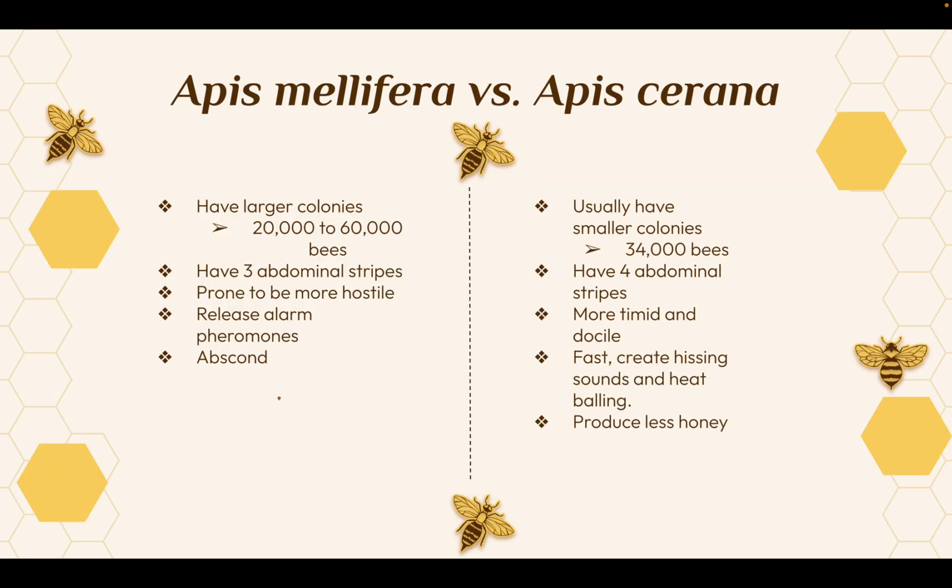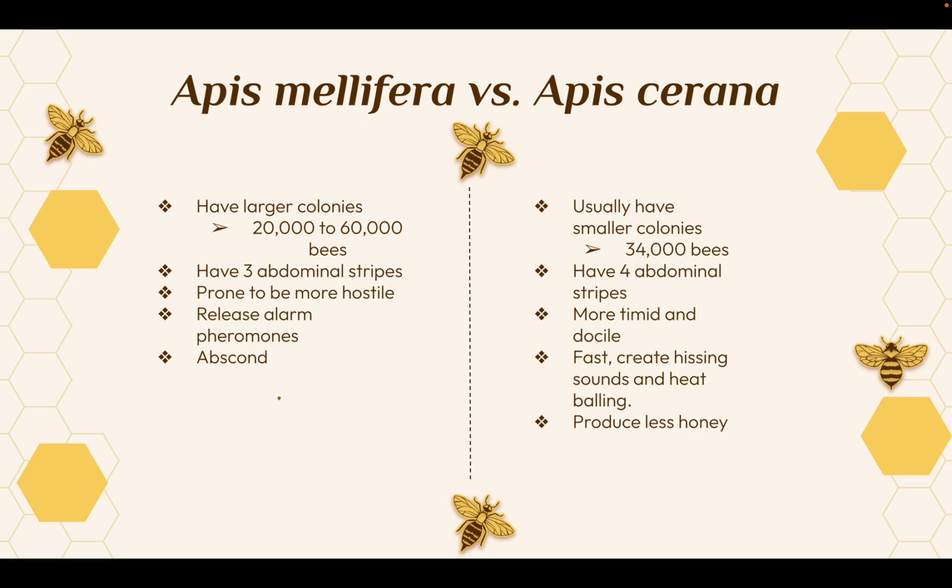Now, what is the difference between Apis mellifera and Apis cerana? On the left, we have our western honeybees, and on the right, we have our eastern honeybees. So starting on the left, western honeybees usually have larger colonies ranging from 20,000 to 60,000 bees. They have 3 abdominal stripes. They're prone to be more hostile when danger arises. They release alarm pheromones, and they abscond, which means they secretly try to leave when danger comes.